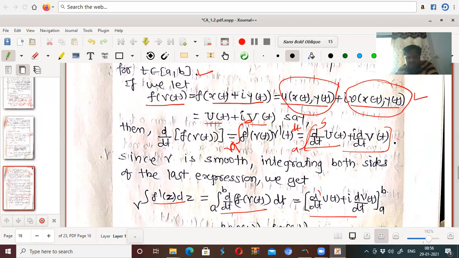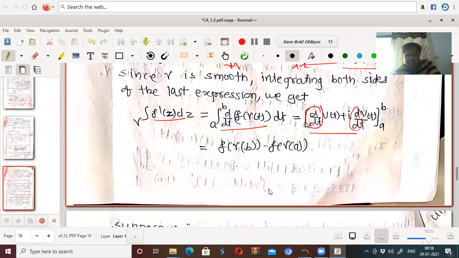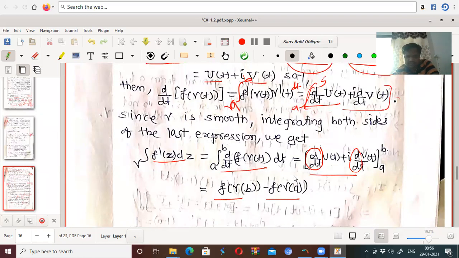And it becomes only u of t plus i v of t from a to b, and it is f of gamma at b minus f of gamma at a. For this also, f of gamma at b minus f of gamma at a. Okay, this is the case there.